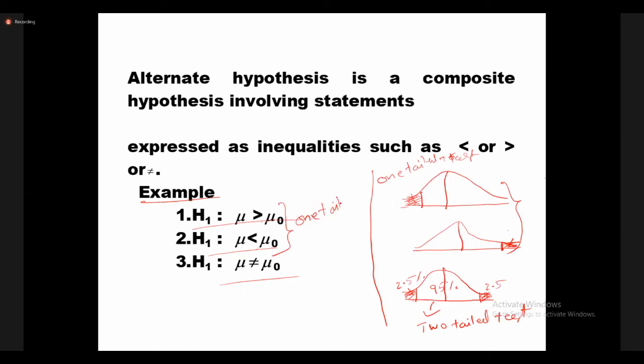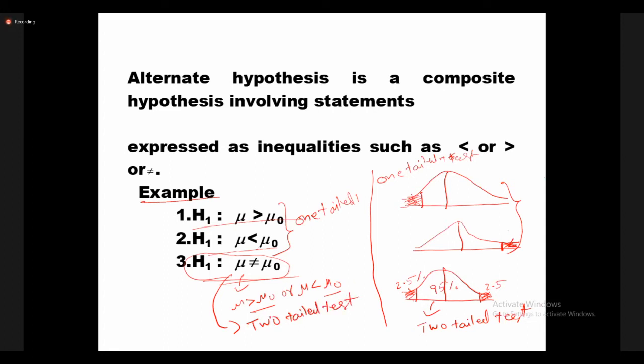If it is the not equals type, two possibilities are there: mu may be greater than mu naught, or mu may be less than mu naught. That's why in this case it is a two-tailed test.